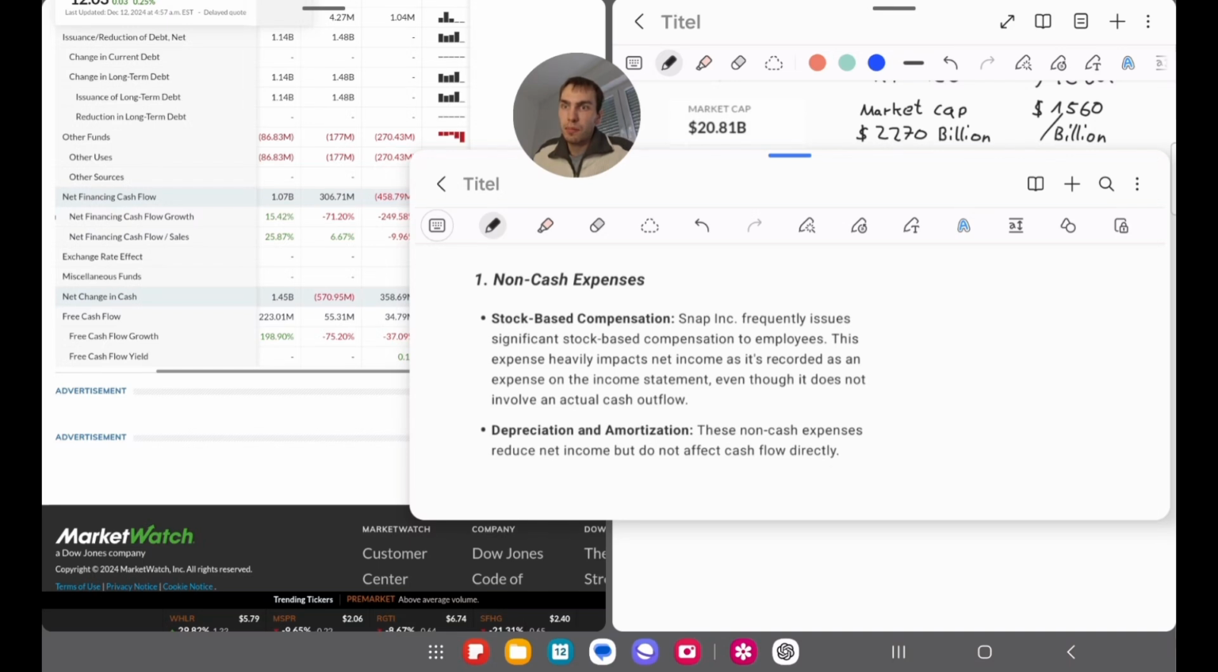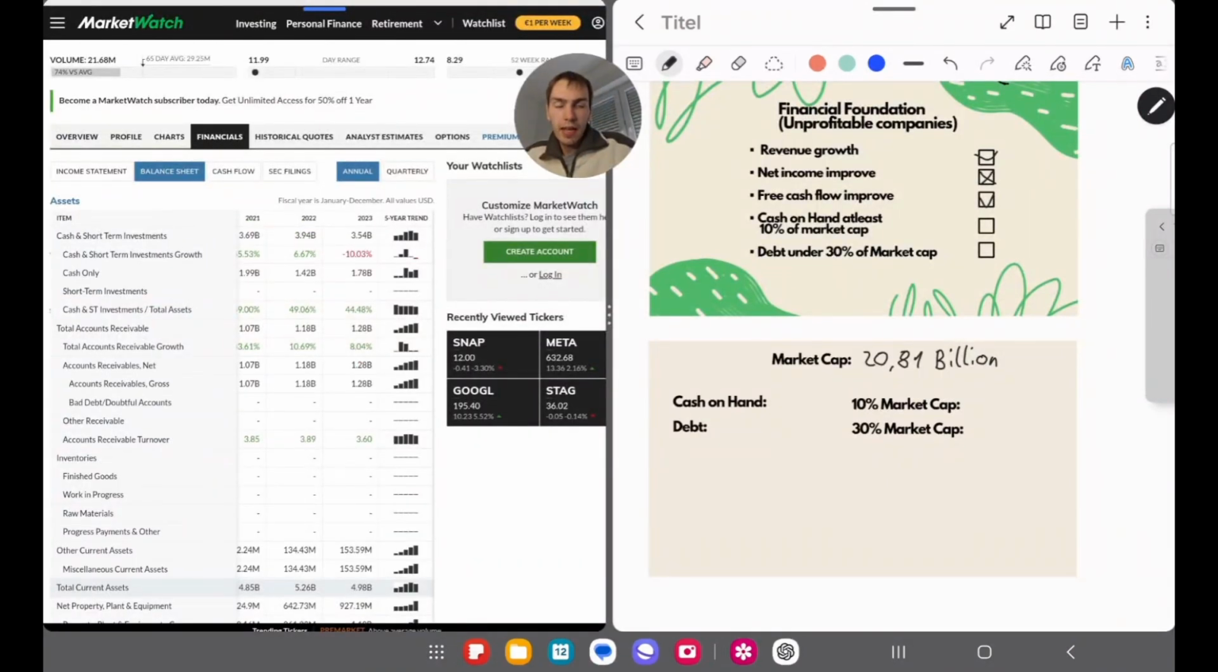So we like to see the company investing in their own business, growing their business. So then it makes sense. But if they have such a high stock-based compensation, we do not really like to see that for no reason. So the next thing we are looking for is cash on hand, at least 10% of the market cap.